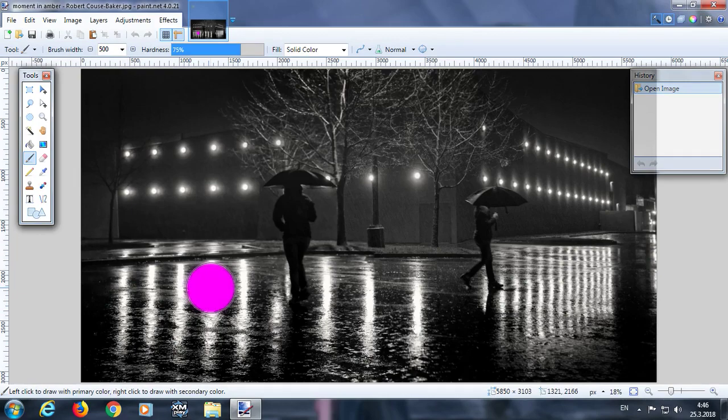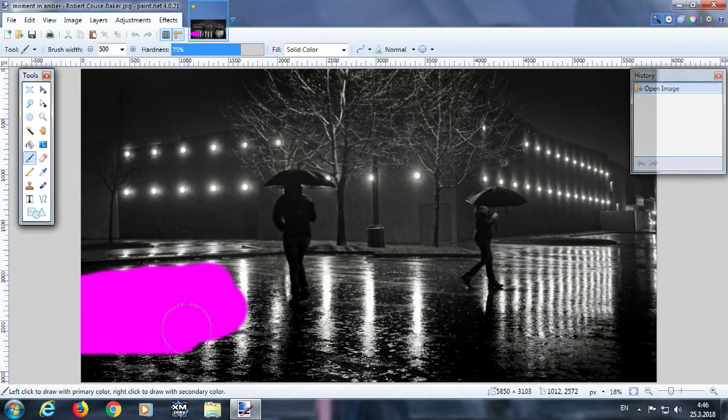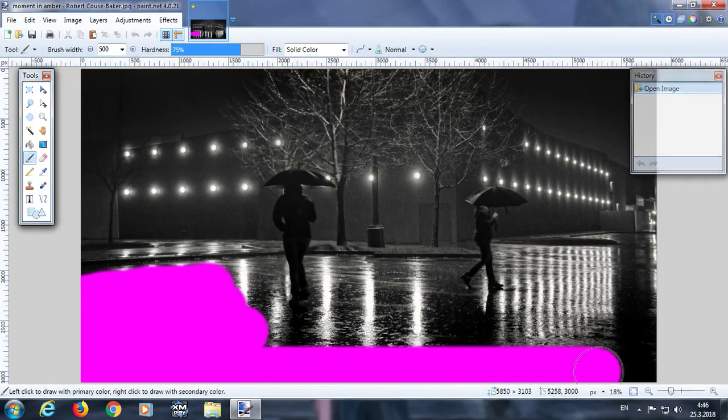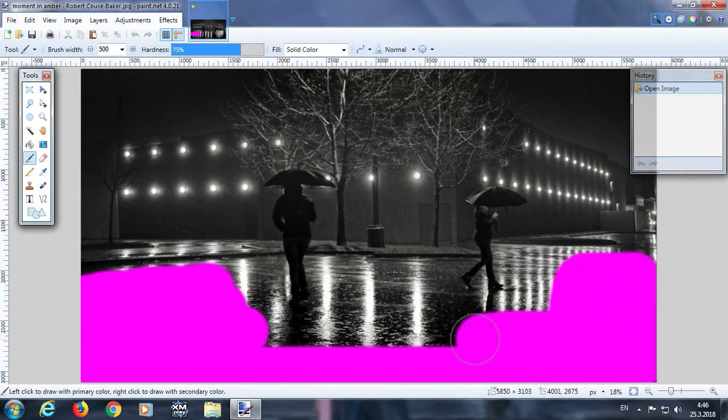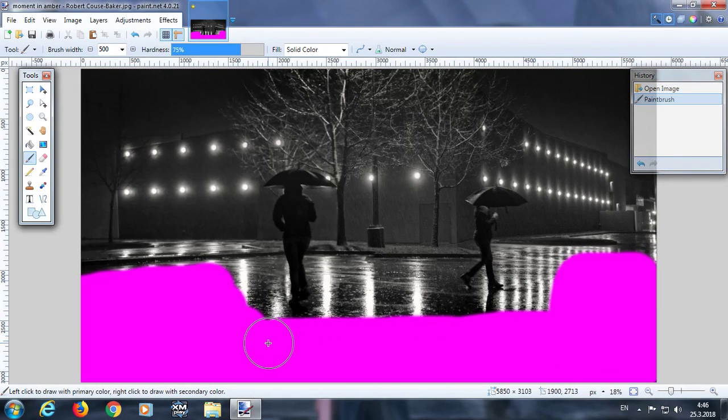Let's start coloring. This should be enough.